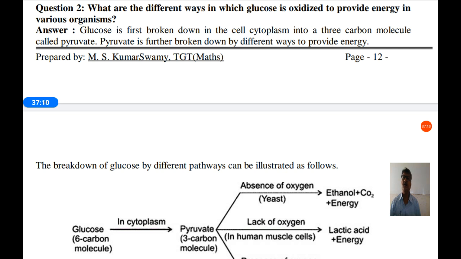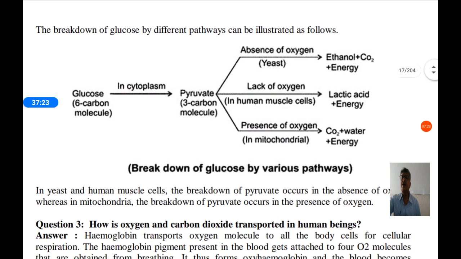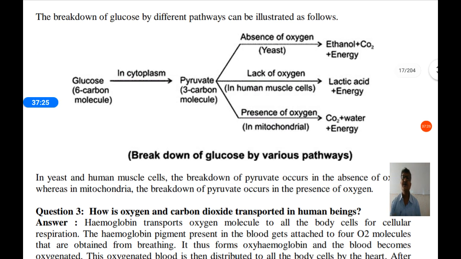Glucose is first broken down in the cell cytoplasm into 3 carbon molecules called pyruvate. Pyruvate is broken down by different ways to provide energy. The breakdown of glucose by different pathways can be given in this way. So here glucose is converted into pyruvate in cytoplasm, and then this pyruvate goes to mitochondria in some animals, in higher animals like human.